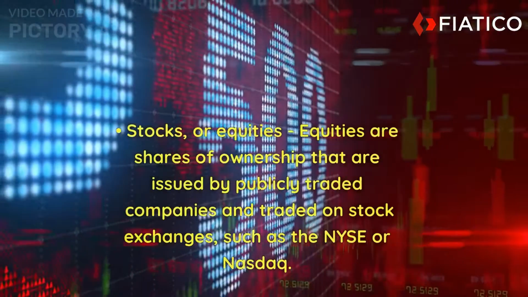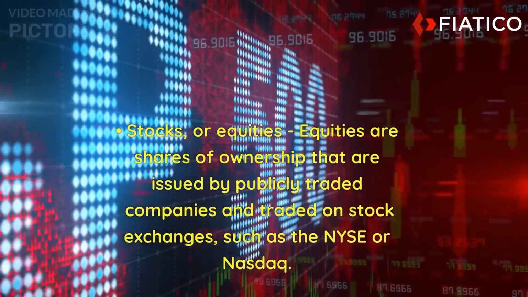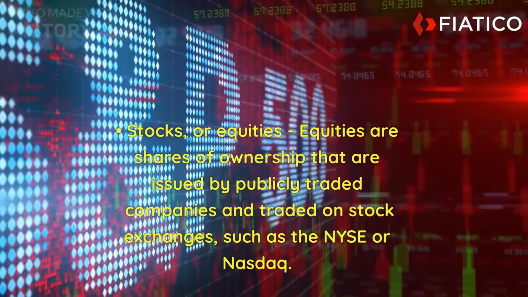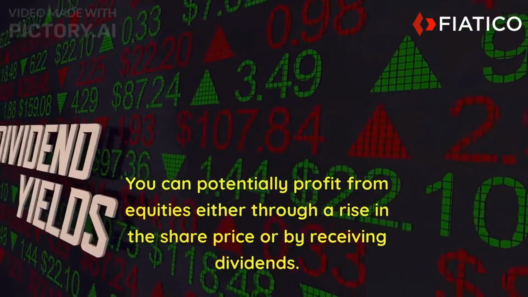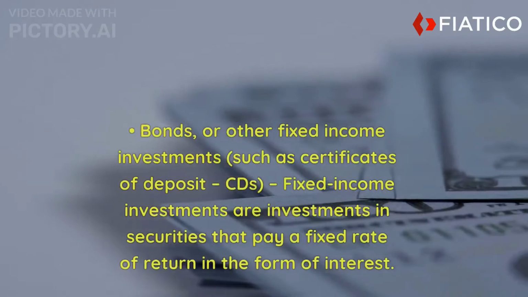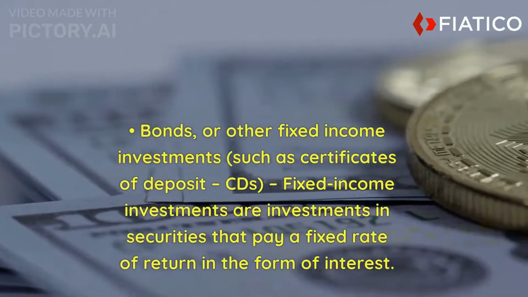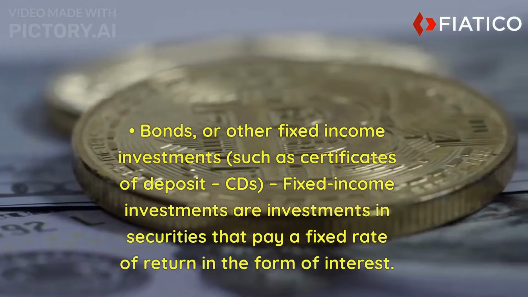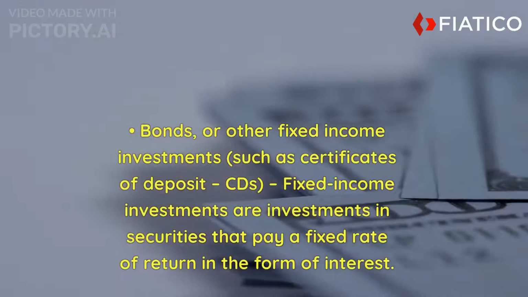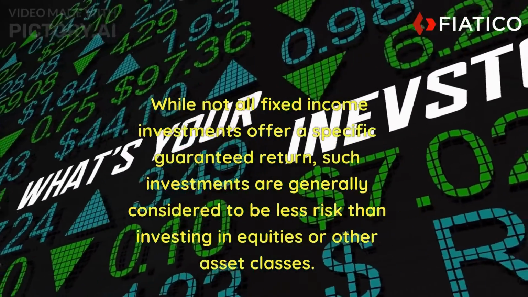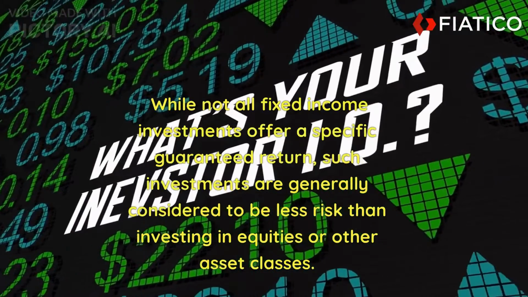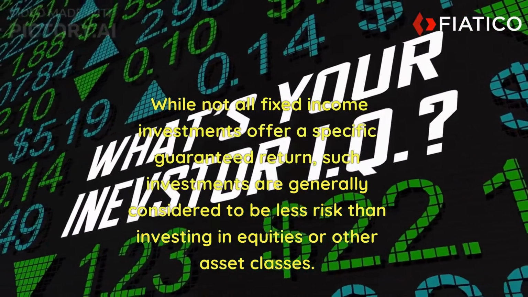Stocks, or equities. Equities are shares of ownership that are issued by publicly traded companies and traded on stock exchanges, such as the NYSE or Nasdaq. You can potentially profit from equities either through a rise in the share price or by receiving dividends. Bonds, or other fixed income investments, such as certificates of deposit (CDs). Fixed income investments are investments in securities that pay a fixed rate of return in the form of interest. While not all fixed income investments offer a specific guaranteed return, such investments are generally considered to be less risky than investing in equities or other asset classes.